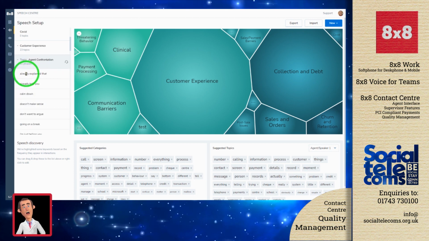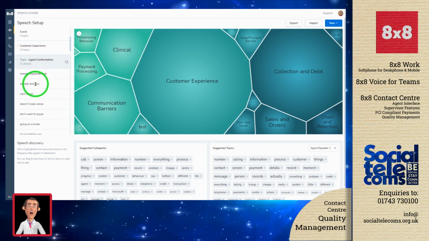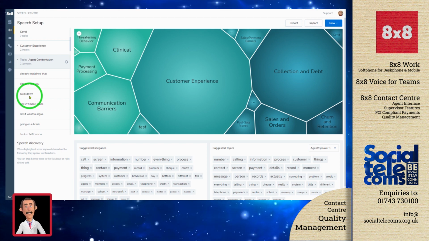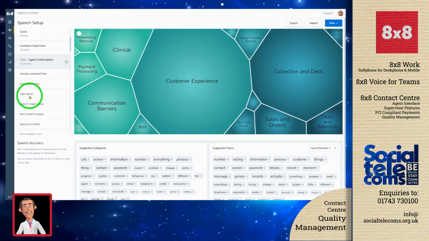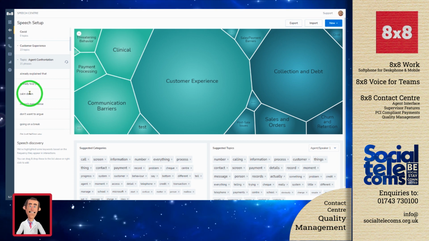So this is things your agents are saying. I already explained that. I already told you. Calm down. Really not great phrases for your agents to be mentioning in their calls with customers. So you can go and search for that, and that may provide you some coaching insight with your agents.